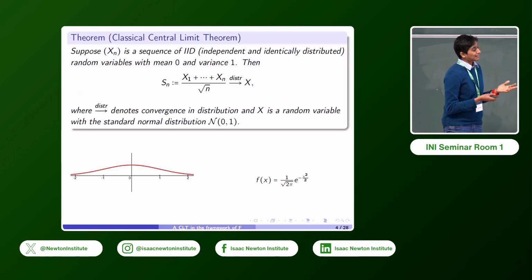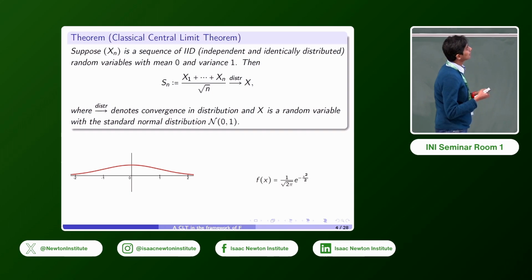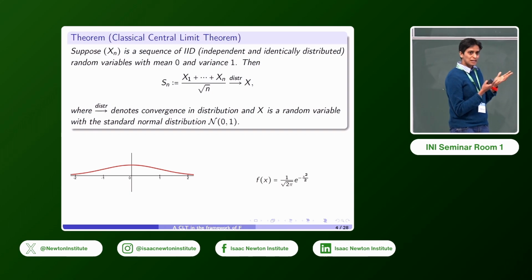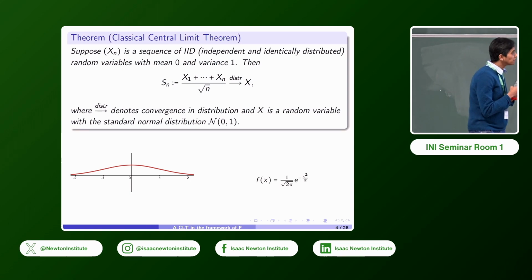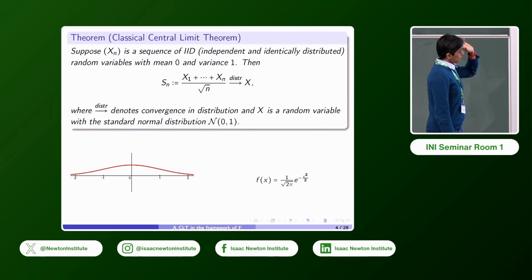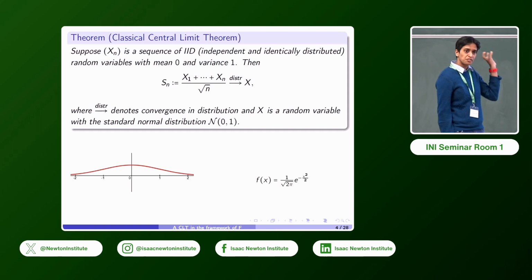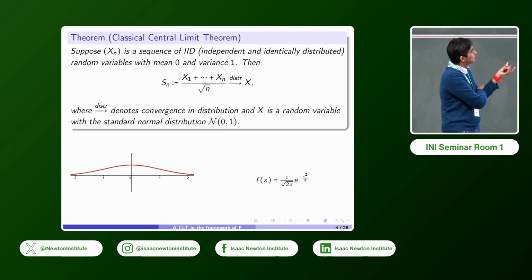So I'll start with the classical CLT in the context of a classical probability space. Suppose Xn is a sequence of IID, independent and identically distributed random variables. We'll assume for the sake of simplicity that they have mean 0 and variance 1. Then the sequence Sn, which is given by 1 over square root n of the sum of the first n random variables, so this is a rescaled average of the first n random variables, converges in distribution to x, where x is a random variable with the standard normal distribution with mean 0 and variance 1.